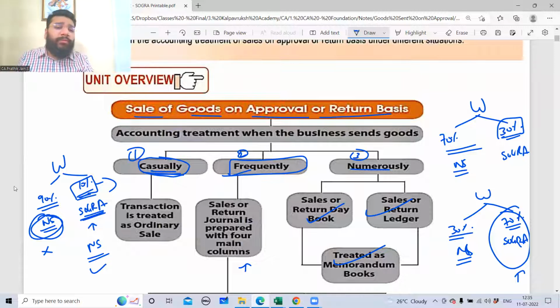So now the question will give you a hint, directly telling that the transactions are casual, frequent, or numerous. Or they'll give you language in such a way that it will indicate that it is a casual transaction or a frequent transaction or a numerous transaction. So the question will give you a hint directly or indirectly which category it is. Depending on that, you have to solve the questions in that way. Am I clear or not? Guys, am I clear or not?